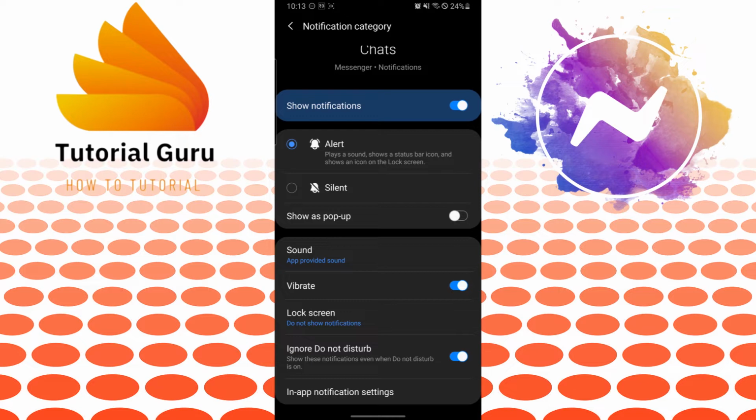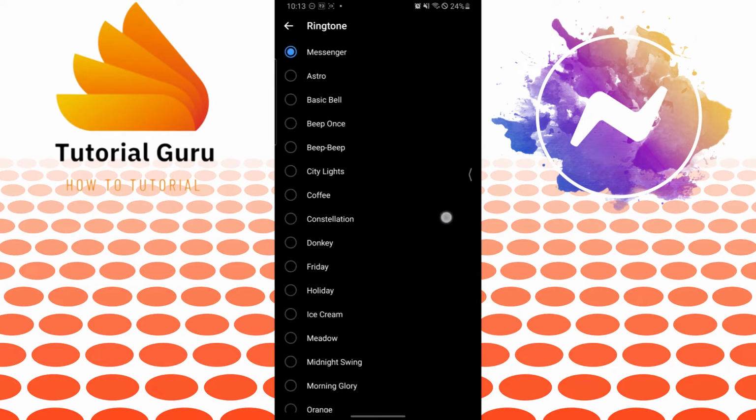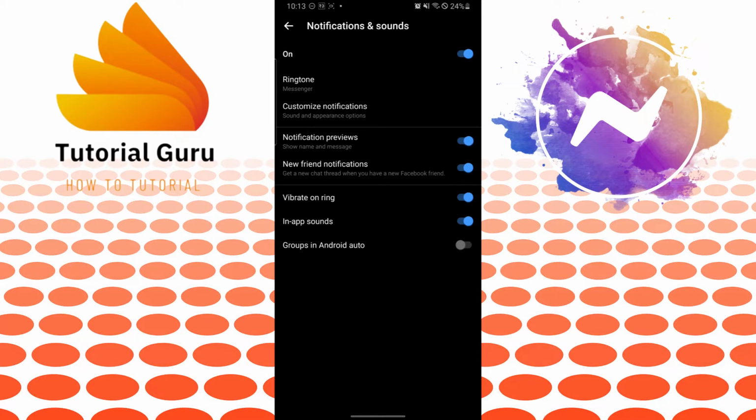If you tap or enable the ignore do not disturb button like this, then Messenger won't be sending any notification sounds to you. Similarly, check these settings on your phone, and after that go back and check all these sounds. Check whether your ringtone is off or your notification previews are turned off. Besides ringtone, you can see in-app sounds over here, and turn these on. Groups in Android, turn these on or off, it's your choice.